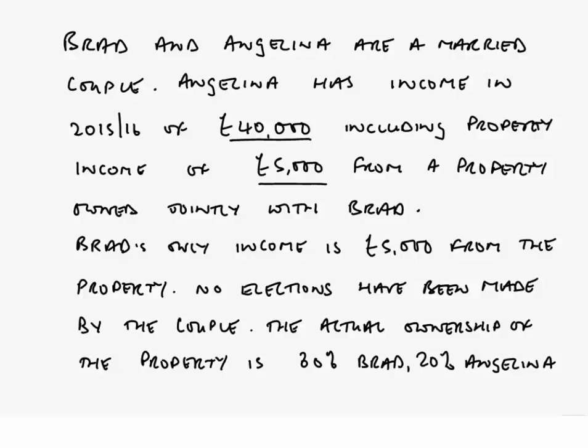Instead of 50-50, 5,000, we'd be able to split it according to actual ownership, which, as you see here, is 80% Brad, 20% Angelina. Well, would that election be a good idea here?